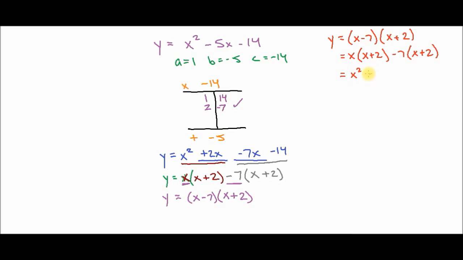X squared plus 2x. Negative 7 times x is negative 7x. Negative 7 times 2 is negative 14. We can combine the middle terms, and we end up with x squared minus 5x minus 14, and that matches our original equation. So there's two fairly simple factoring examples. I'm going to stop the video, and we'll start up again. We'll do a little more complicated one in the next one.